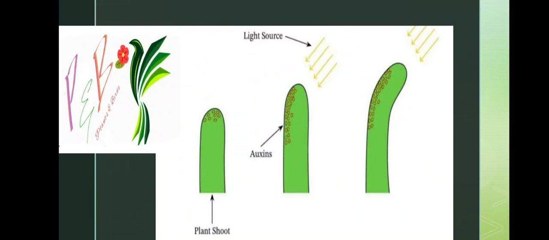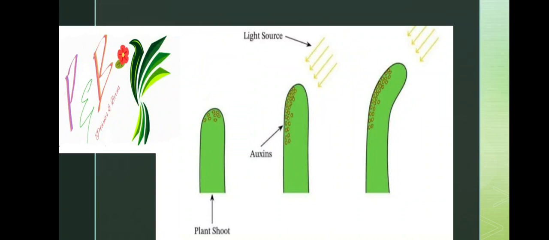When the plant is placed in a shady region, the auxins are present on the tip of the shoot. But when the plant is placed in the sunlight, then the auxin is transported away from the sunlight towards the shady region, and makes the plant bend towards the sunlight.